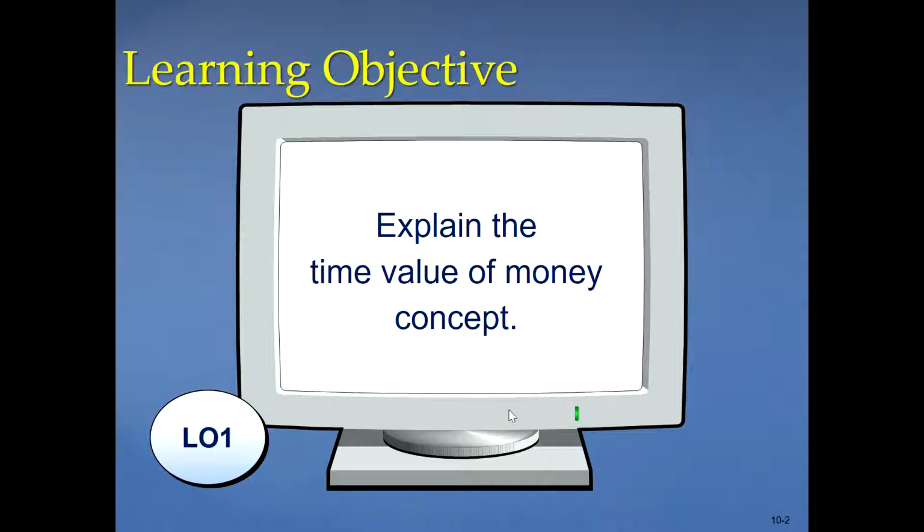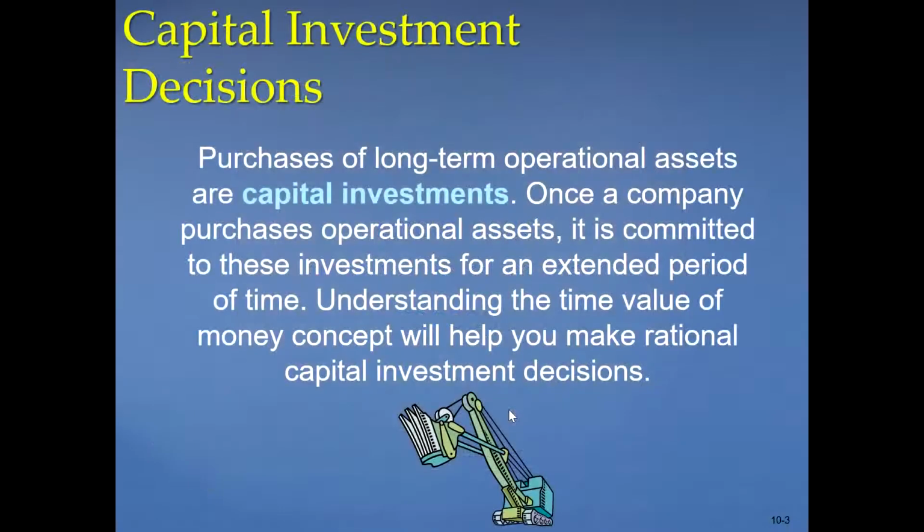The basic concept of time value of money is that the money we receive today is not the same as in the future, or in simple words, a dollar received today is worth more. The present value of a dollar received in the future is less than a dollar received today, right? So this is the basic concept of time value of money, right?